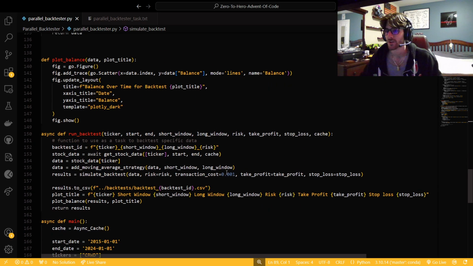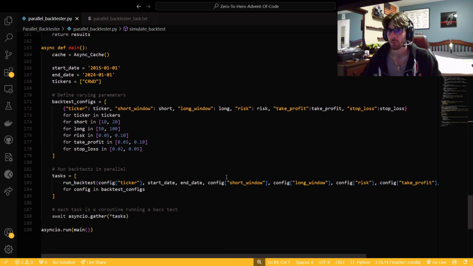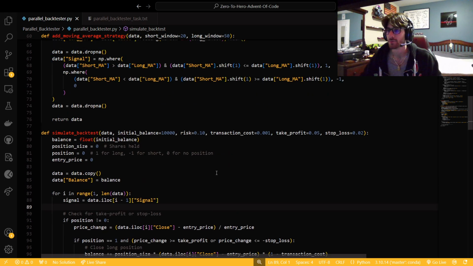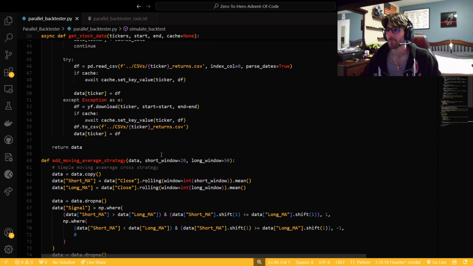Like I said, in the next video we're going to wrap this in a class so that it's a bit more portable, and we are going to put a more complicated strategy on it than just a moving average cross. I was thinking something with long memory and then probably a machine learning model for it. And in the future, whenever we do learn about machine learning, we could apply it to this, right?